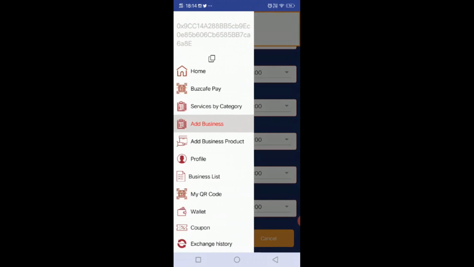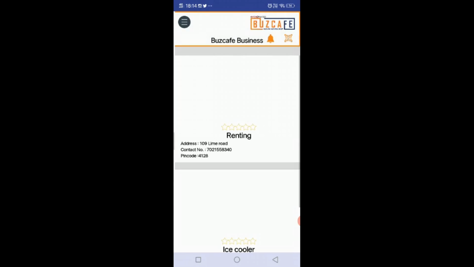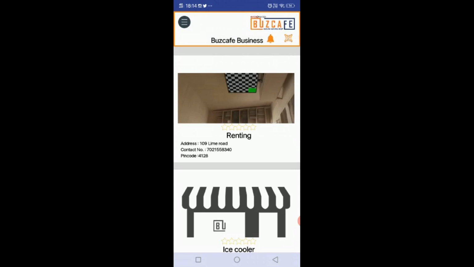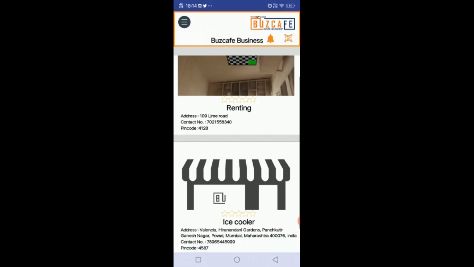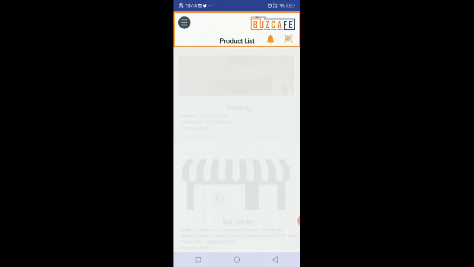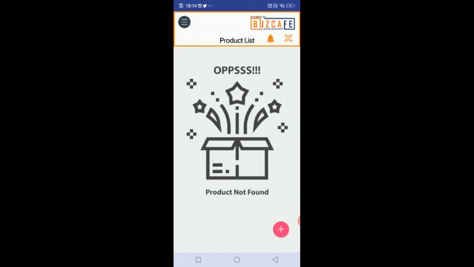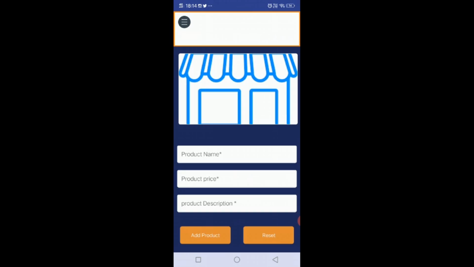Also you can add your product under your business. For example, I have already listed my business here, so I'll click on this business. See, I have not listed any product, so I will click on this add button. We'll have another form, so I'll fill in this form and list my product under my business.